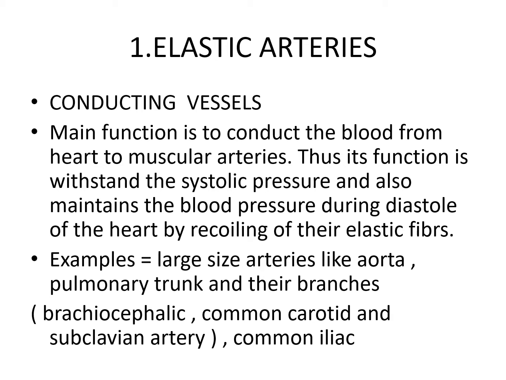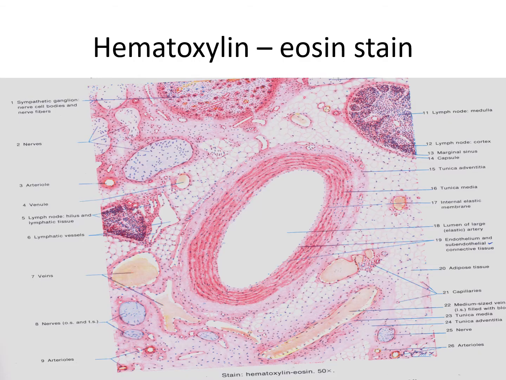The innermost layer is called the tunica intima. It consists of an endothelial lining. Here you can see this large artery. This is a section of a large artery in H and E stain, hematoxylin and eosin stain. So the large artery contains three coats. The innermost layer is called the tunica intima, and it consists of the endothelium.